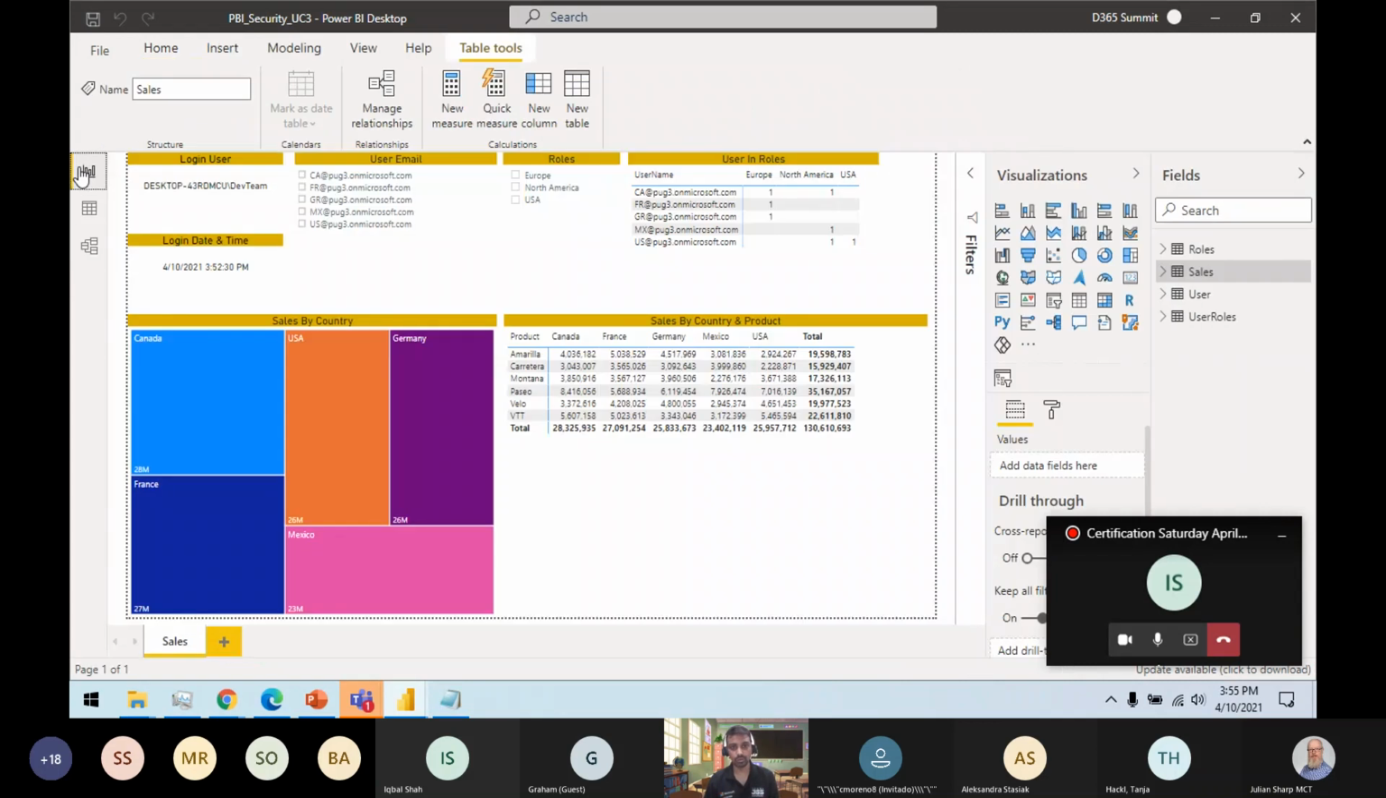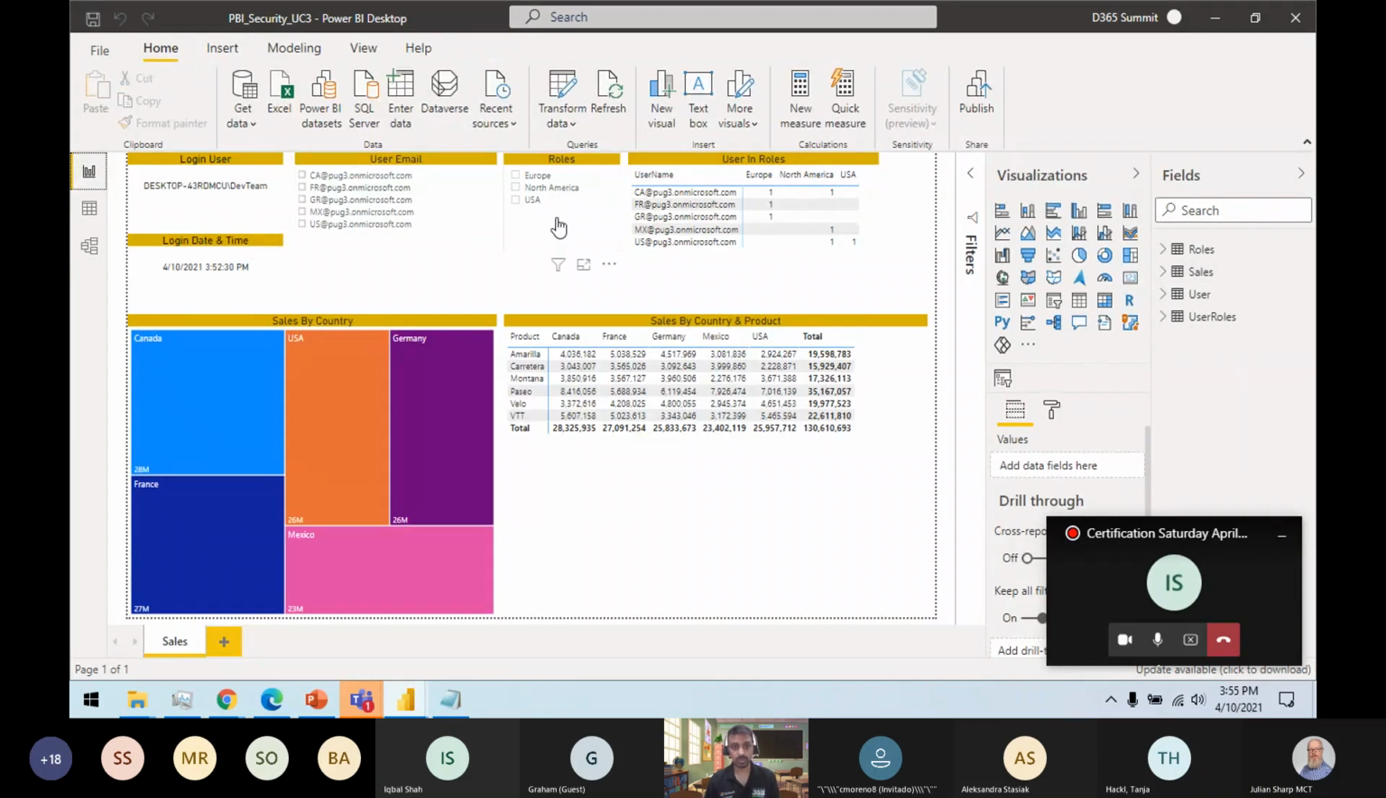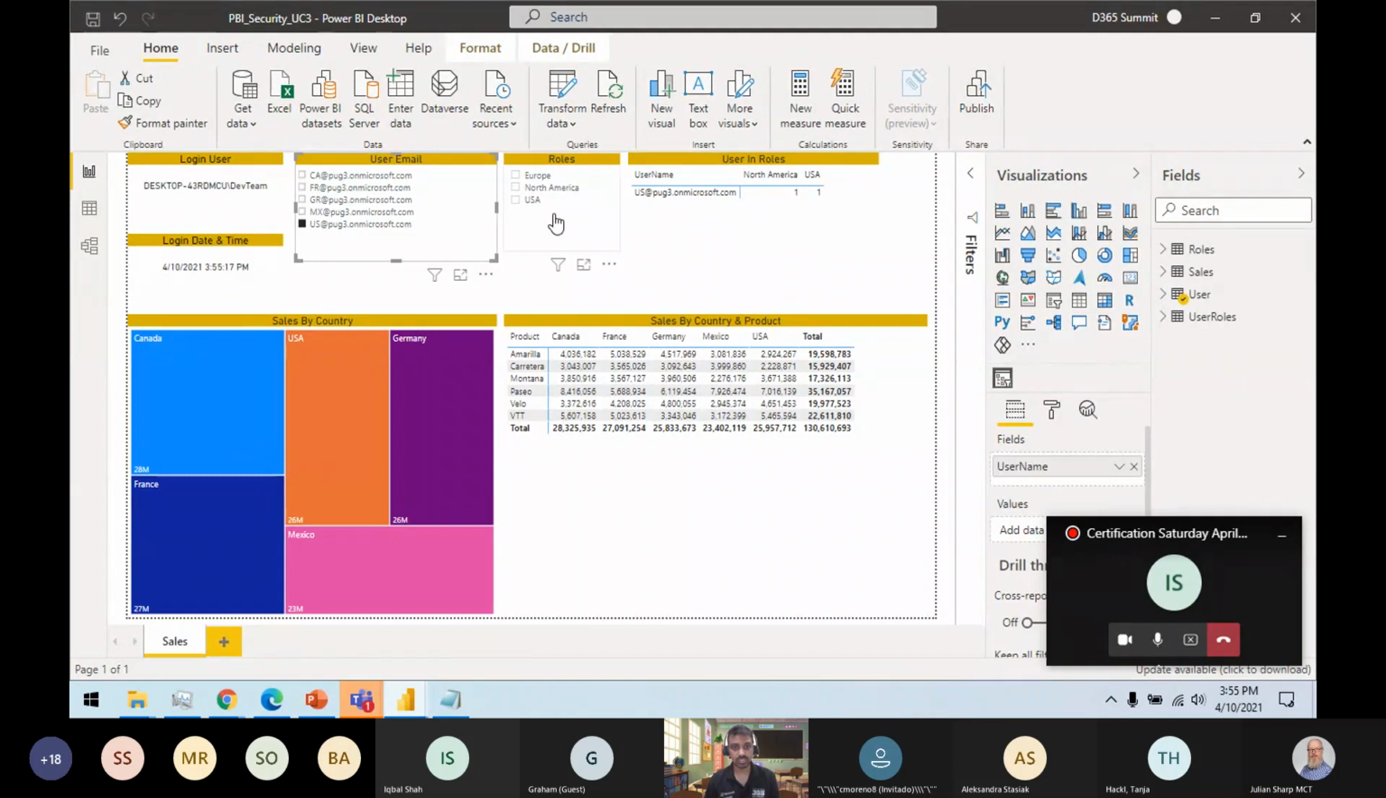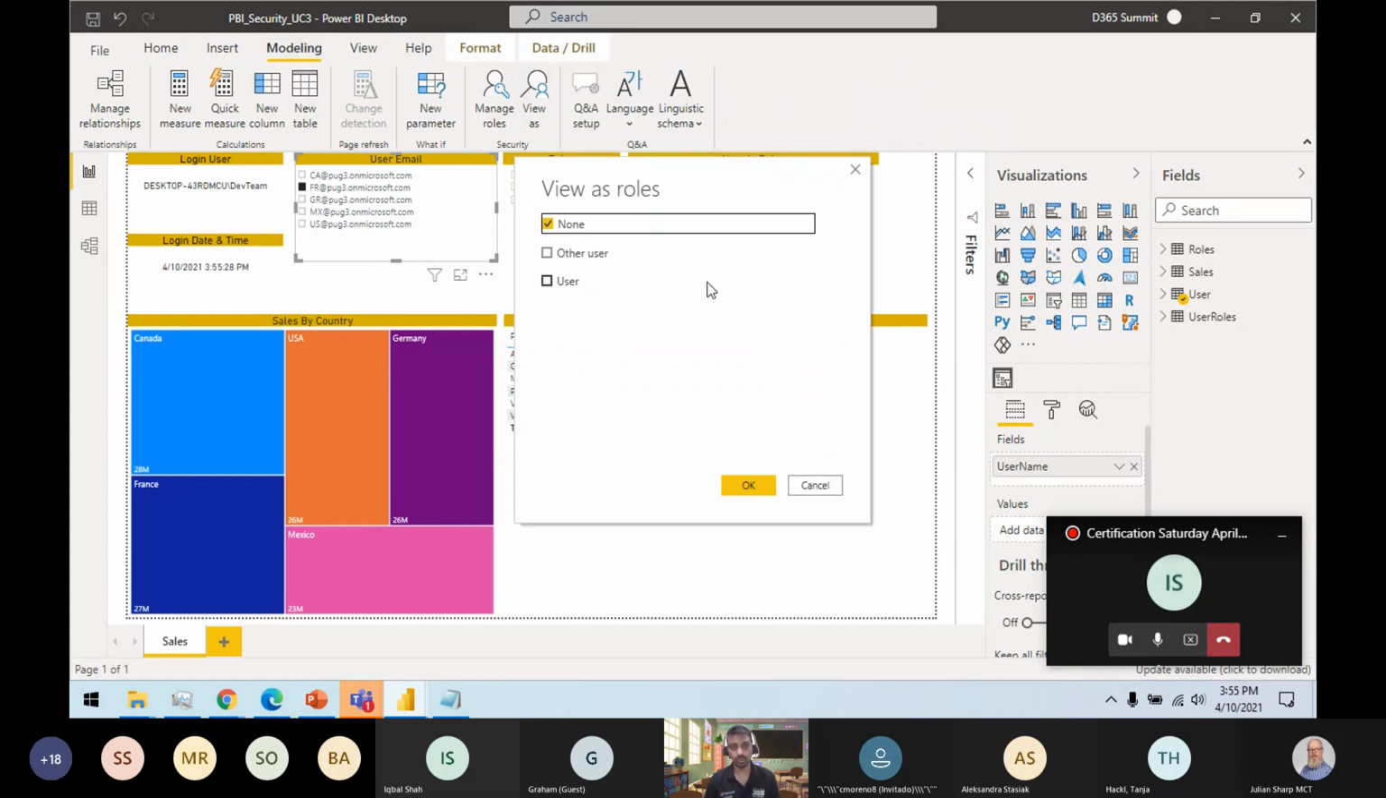If you want to see this one, if these are my roles, I can see US is assigned these 2 roles, North America and US role. Germany is assigned only 1 role, Mexico is assigned only 1 role, and France is assigned only 1 role. Let's try this with the US. How can we do it? Go to modeling and view as role.